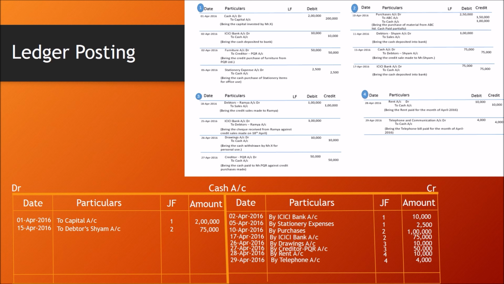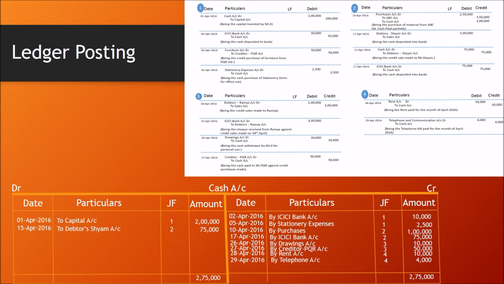And the next step is to balance this journal and find out the balance of the cash account. How do we do the totaling? First, see which side of the transaction has the higher balance. Here, by seeing the debit side and credit side, we know that the debit side is higher.